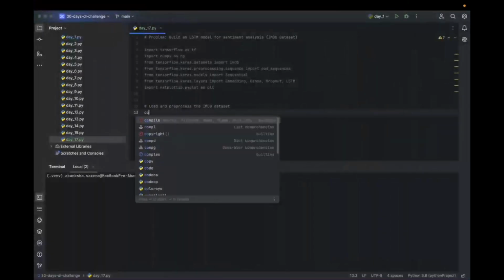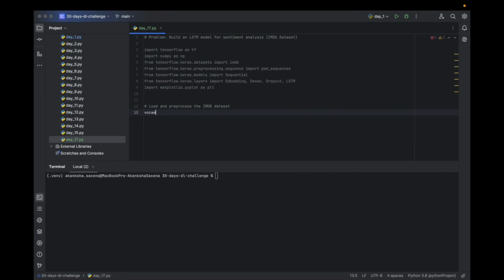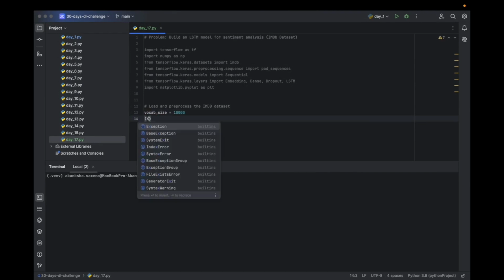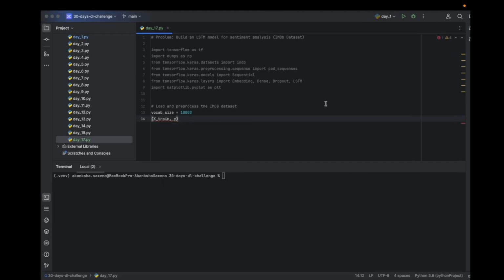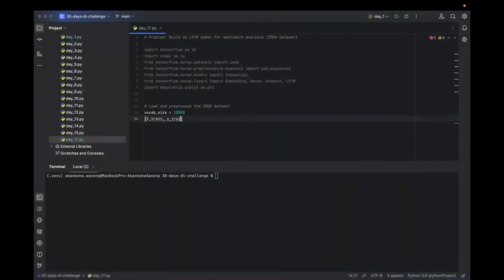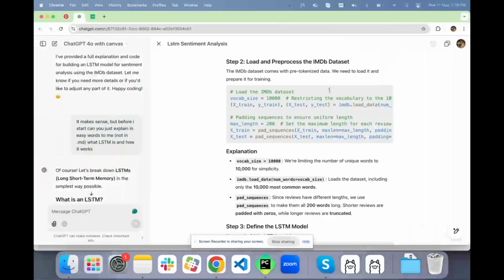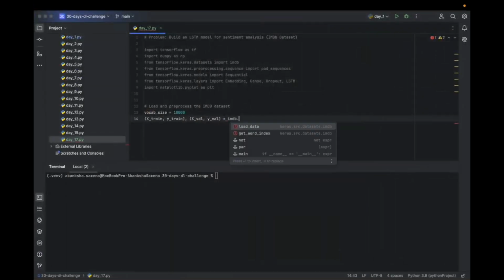So vocab size in caps, and then x train, y train, x validation, y validation. imdb dot load data.